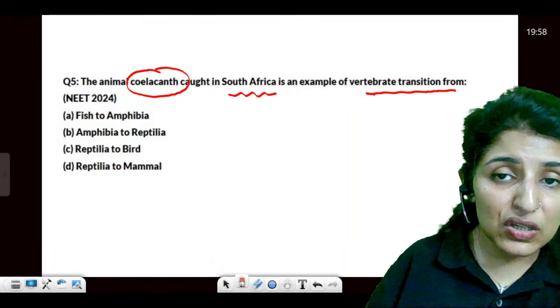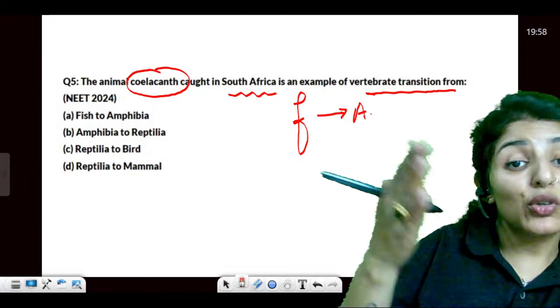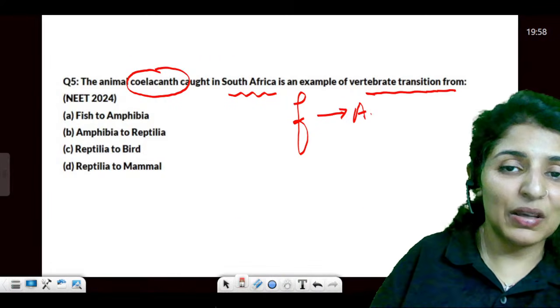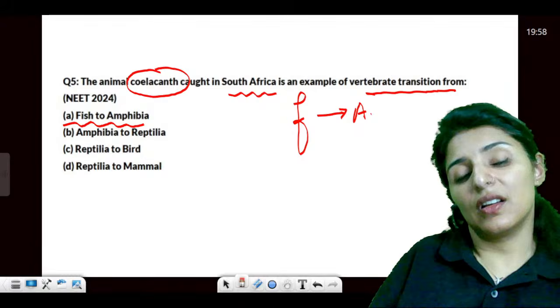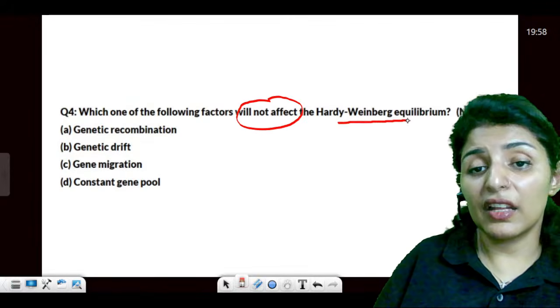So it is a transition of fish to amphibian. Do you remember? It came out on land and can go back to water. So what else can it be? It can be fish to amphibian. Yes or no? Now, which of the following will not affect the Hardy-Weinberg equilibrium?